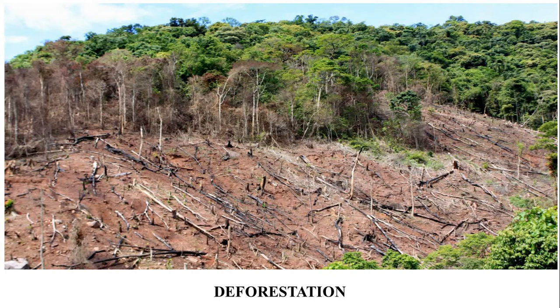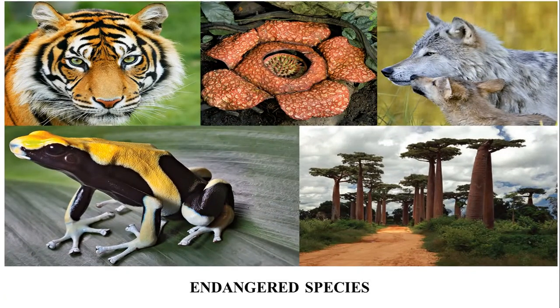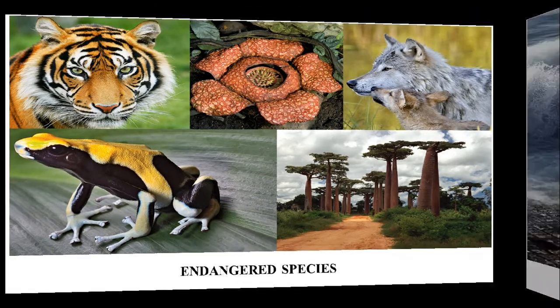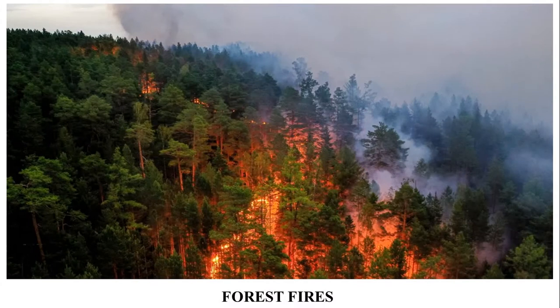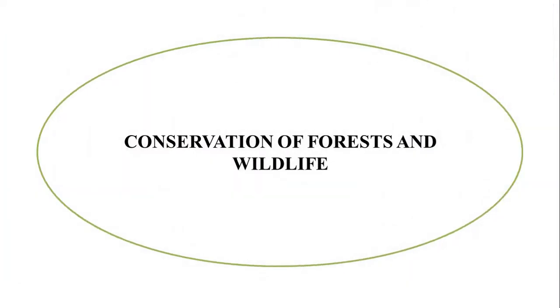In the past decade, many animal species have become endangered and some are on the verge of extinction. Besides human acts, natural factors such as tsunami and forest fires also cause loss of forest and wildlife. Thus, conservation of forest and wildlife has become a global issue. For humans to survive, we must actively contribute to save these important natural resources. Now let us discuss the different methods of conservation of forest and wildlife.